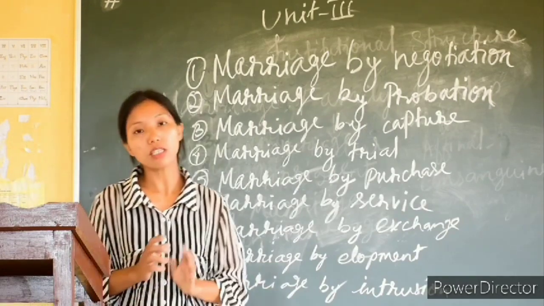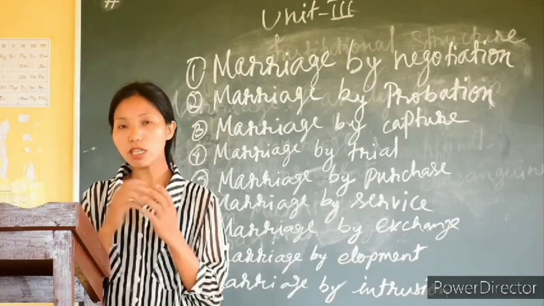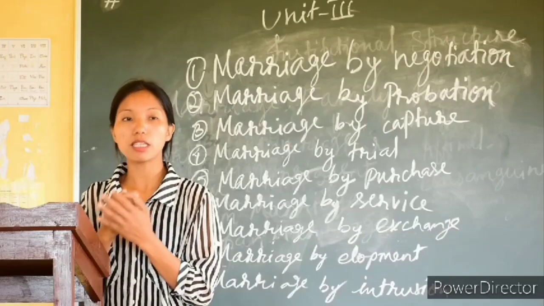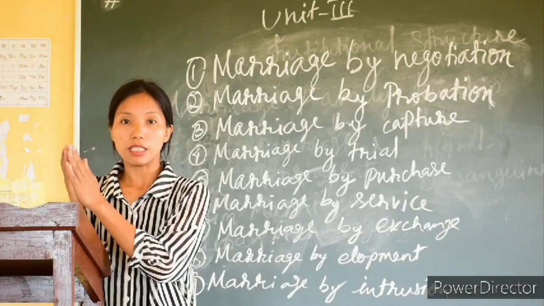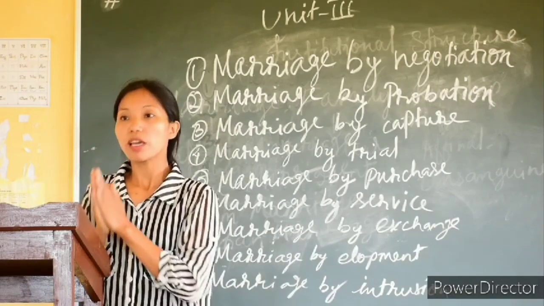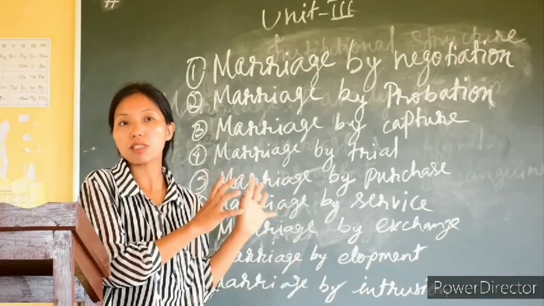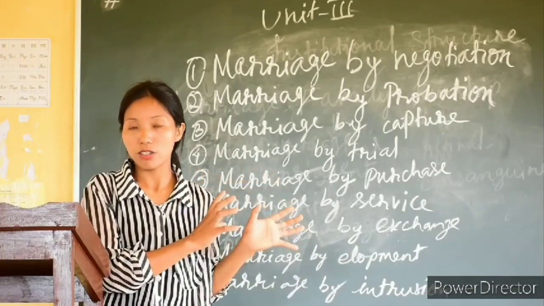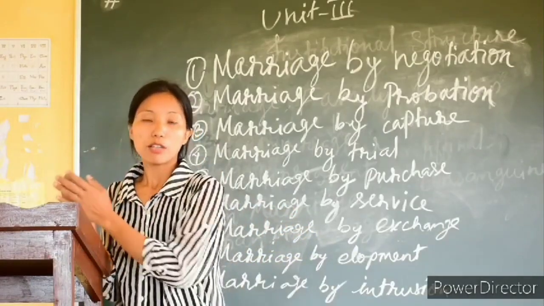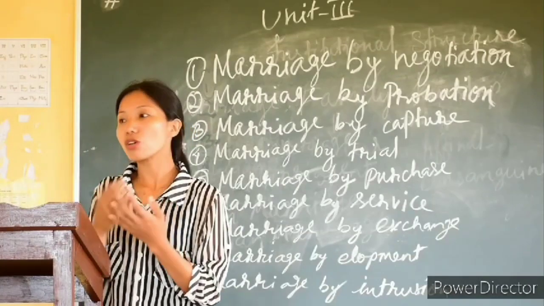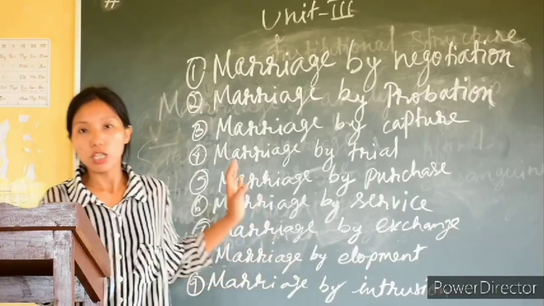And then next we have marriage by intrusion. Marriage by intrusion means when a man and a woman have an intimate relationship, and if the man refuses to accept the woman with whom he had that relationship, then the woman has to take the initiative, move to the husband's house, and stay there. At the beginning she might be ill-treated by the family of that man or even by that man, but slowly she will be accepted as his wife. So that form is marriage by intrusion.